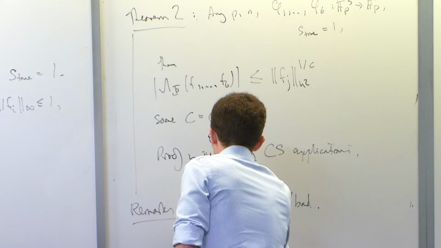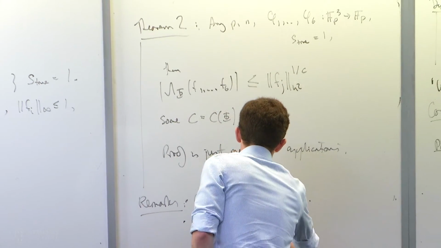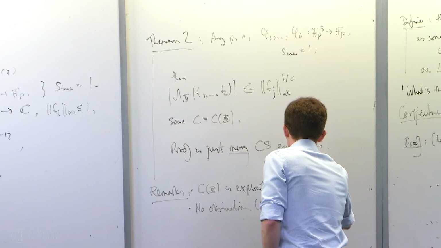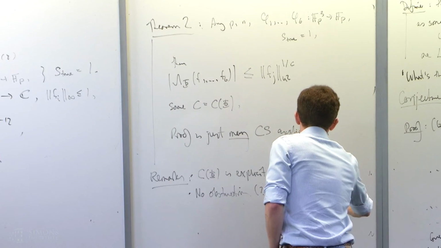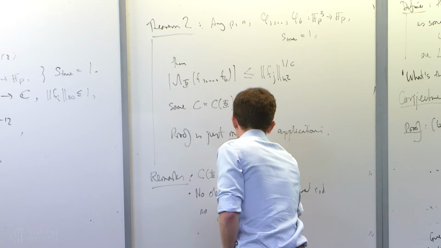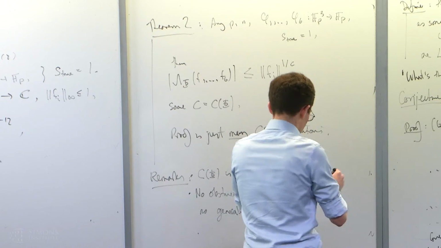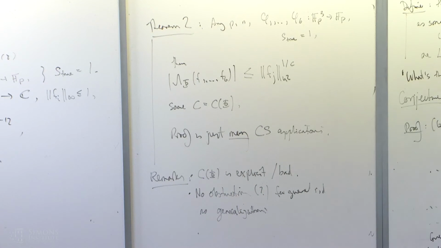So there's no obstruction that I know of for general R and D, but also no generalization. I'll point out a bit later the bits where I just don't know what to do without doing a lot more work, which I didn't have time to do before this talk.